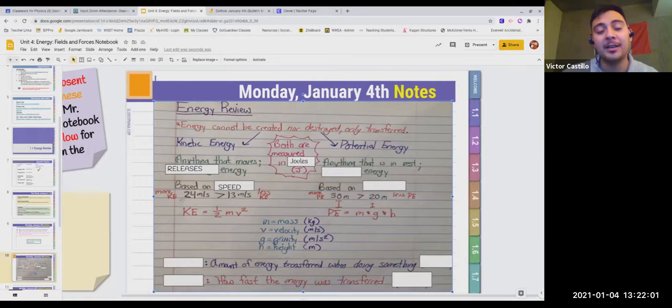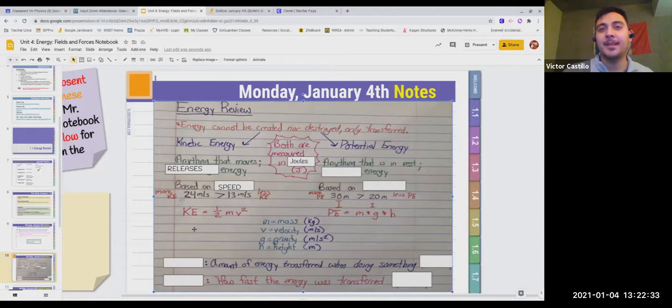If I'm running next to a cheetah that's also running, we both have kinetic energy, but the cheetah, since the cheetah is running faster, they have a higher kinetic energy than myself. I have a lower kinetic energy because I'm not as fast. And we have an equation. The equation for kinetic energy is 1/2 times mass times velocity squared, which we'll go over more into detail tomorrow. But I just want to let you know this is the equation.